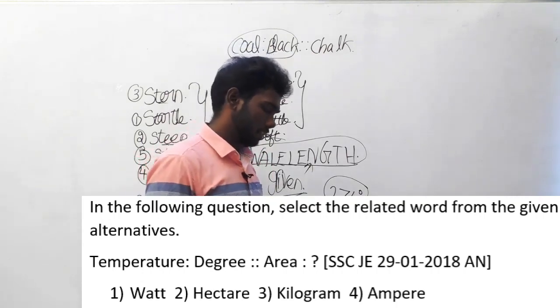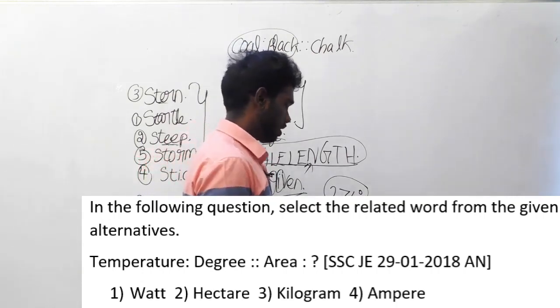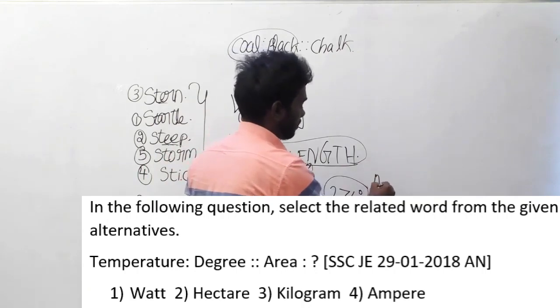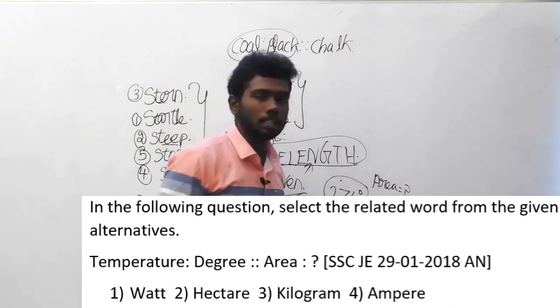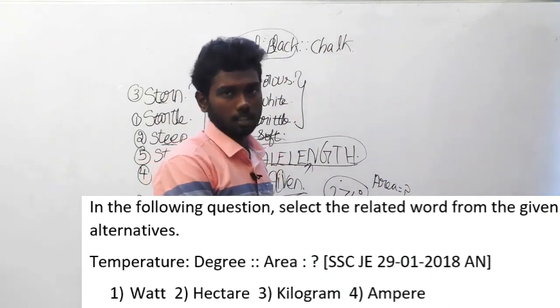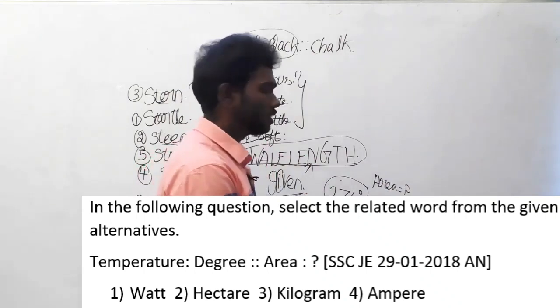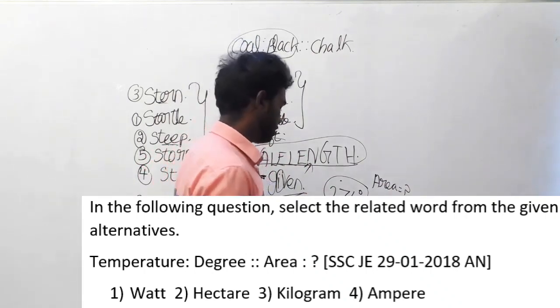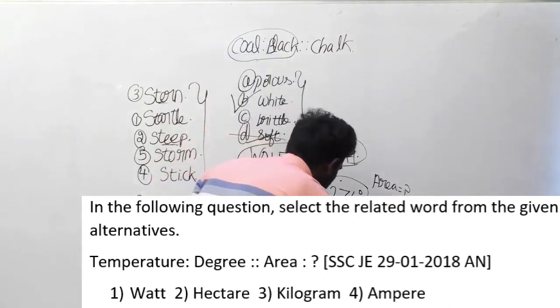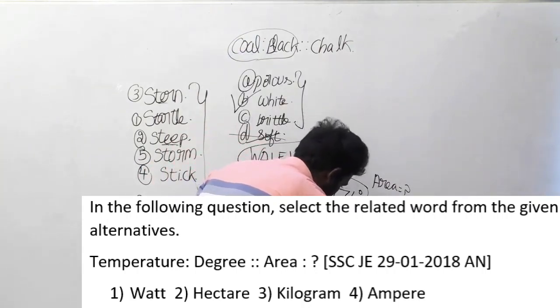And let us find the answer for area. So temperature is measured in degree. What is area measured? That is generally this question is about. Okay, what is area is measured, and let us see the options. Option A, watt. Option B, hectare. Option C is kilogram. Option D is ampere.